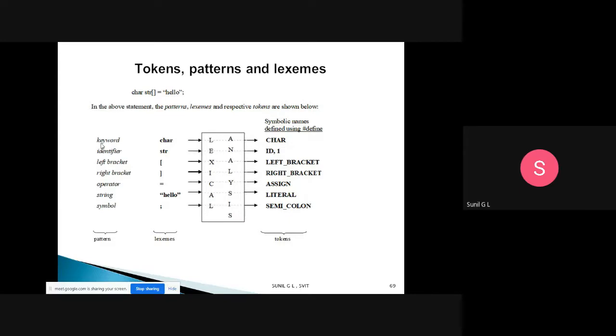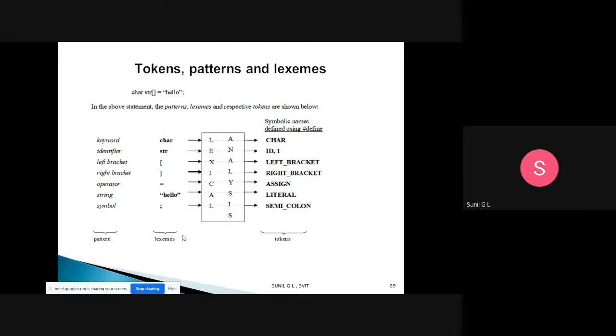Likewise, for symbol, it may be semicolon, plus or minus, braces, and a number of other things. We will discuss those things later.